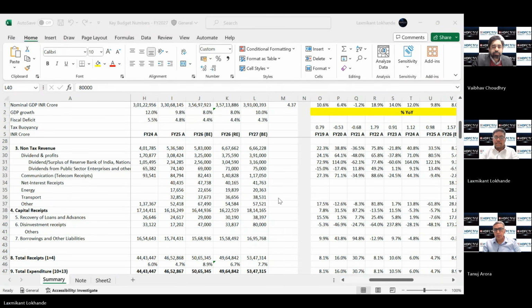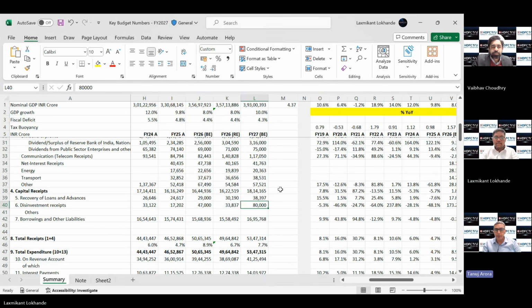So, Lakshmi, time and again, we have seen a miss on the disinvestment target set by the government. Do you think they'll get their mojo back this year? We have heard a lot of deals in the final stages. So, if you can share your two bits on that as well.